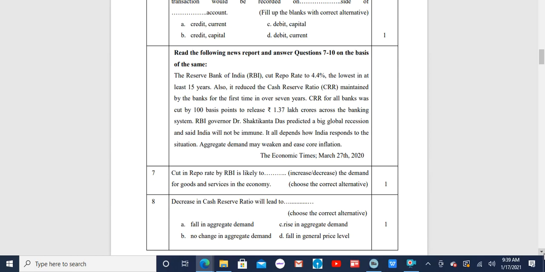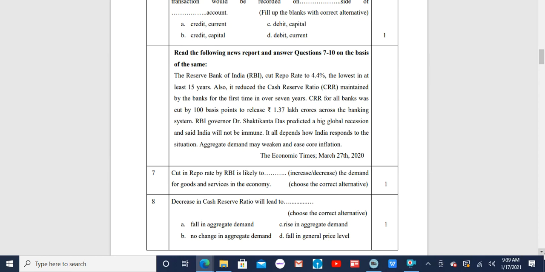Also, it reduced the cash reserve ratio, CRR, maintained by the banks for the first time in over 7 years. CRR on all banks was cut by 100 basis points to release rupees 1.37 lakh crores across the banking system. RBI Governor Dr.